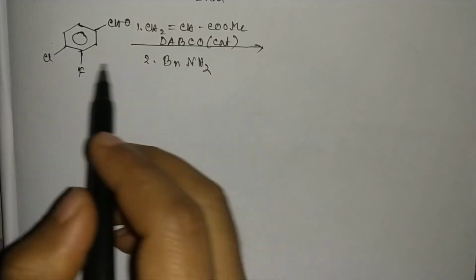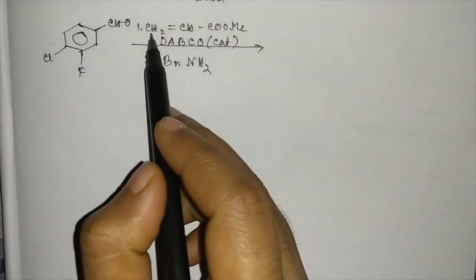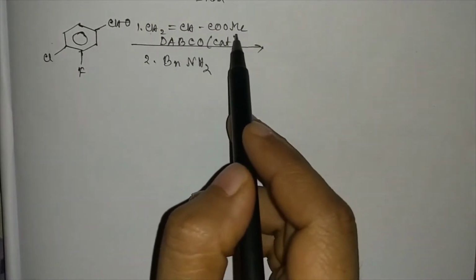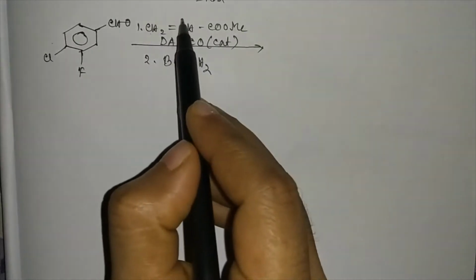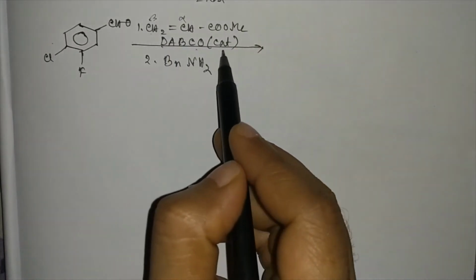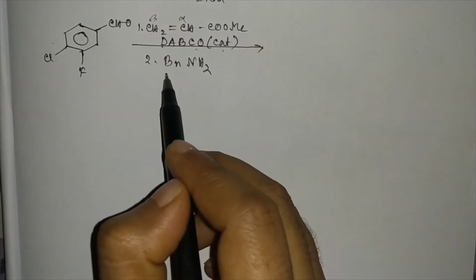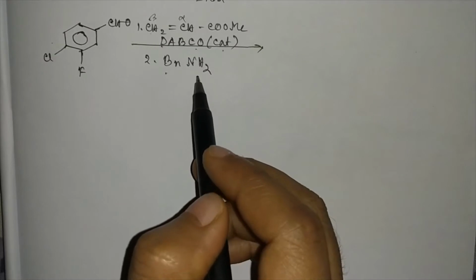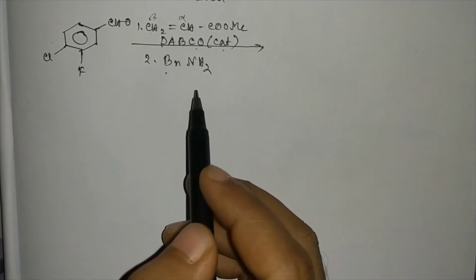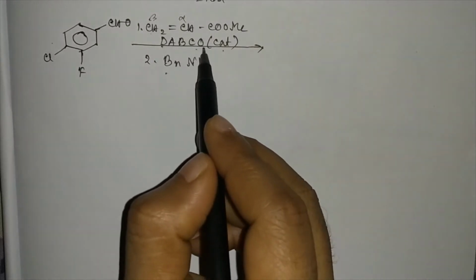Today here is an interesting question. There is an aromatic aldehyde which is treated with CH2=CH-COOMe, an alpha beta unsaturated ester, in presence of DABCO catalyst, and finally the reaction with BnNH2, that is benzylamine. So DABCO, you have to remember this name.